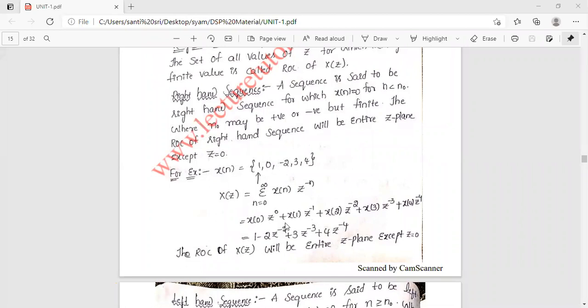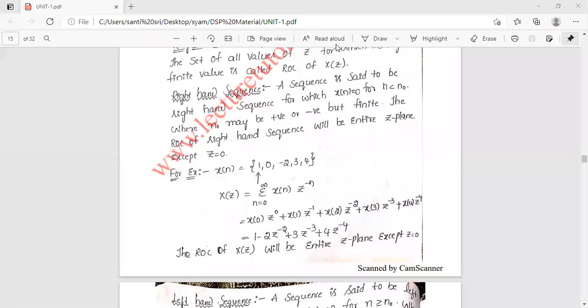The third is minus 2 into z power minus 2, plus 3 into z power minus 3, plus 4 into z power minus 4. So the ROC of X of z will be the entire z plane except z equal to 0. This type of problem is called a right-handed sequence.